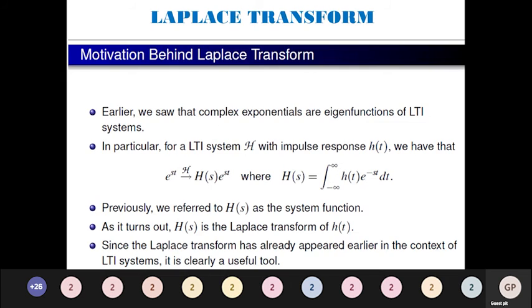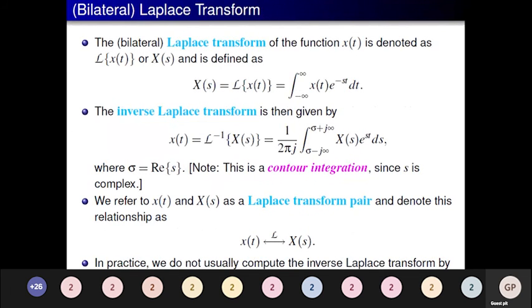We referred to H of s as the system function. As it turns out, H of s is also the Laplace transform of h of t. Since the Laplace transform has already appeared earlier in the context of linear time invariant systems, it is clearly a useful tool. So we will discuss how the Laplace transform is going to be used.